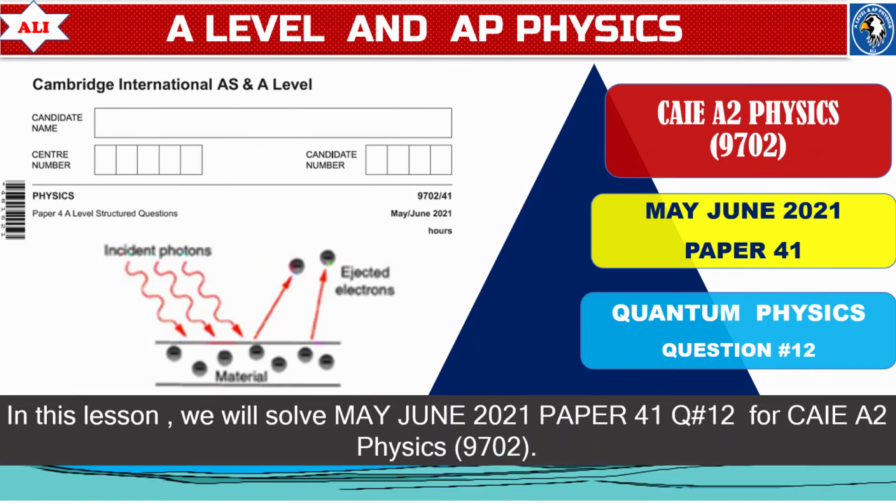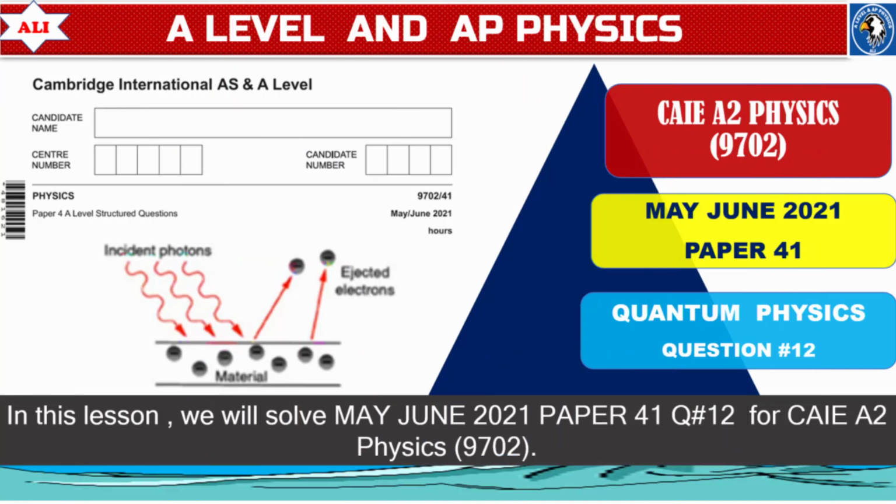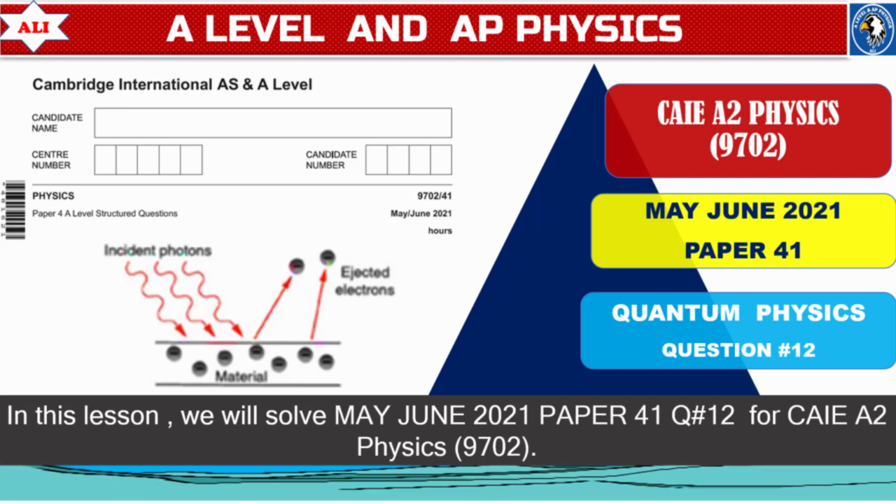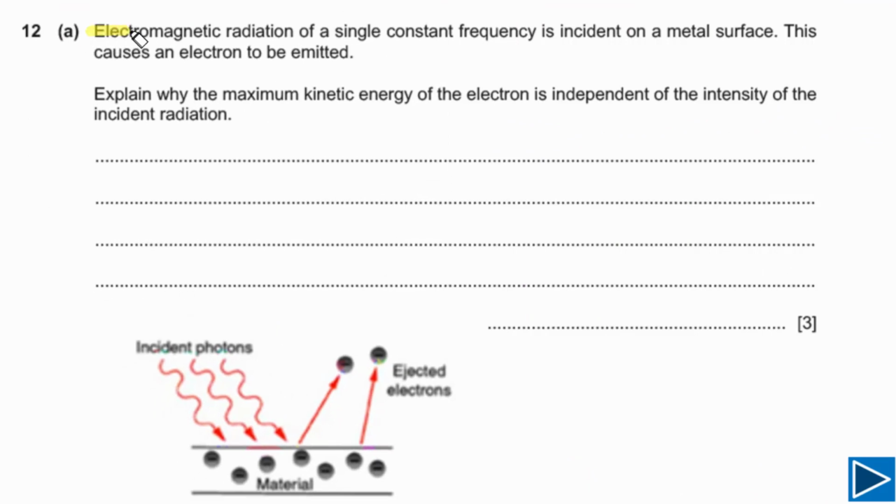In today's lesson, we will discuss one very important past paper question on quantum physics from May-June 2021 paper 4.1. For part A, it is given to us electromagnetic radiation of a single constant frequency is incident on a metal surface. This causes an electron to be emitted.